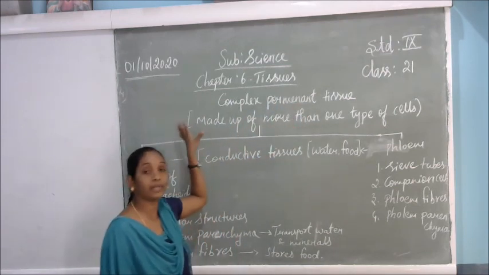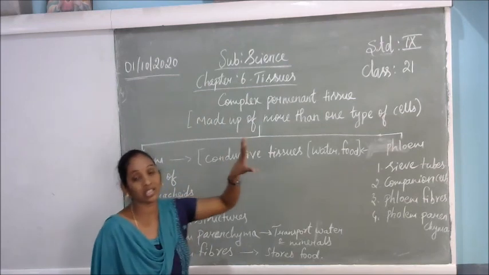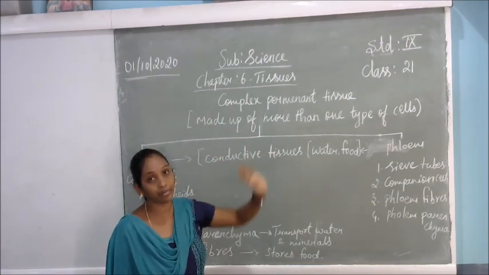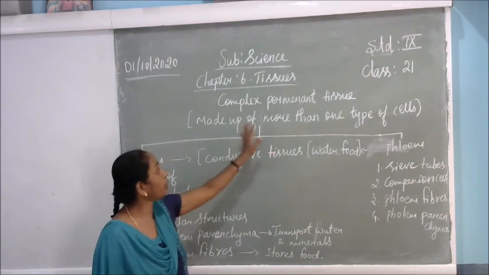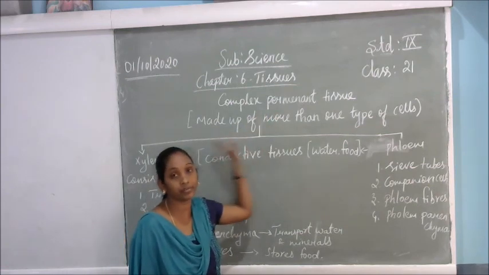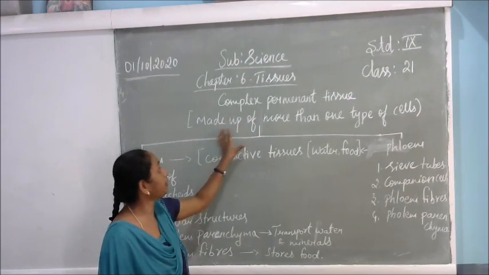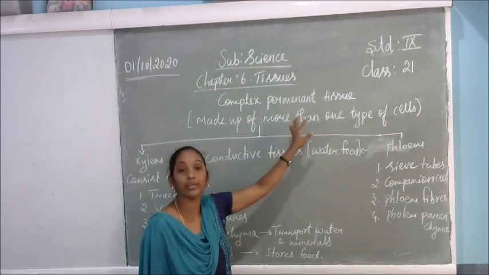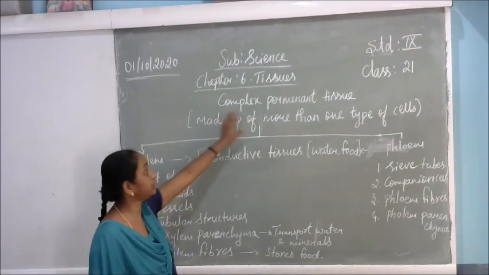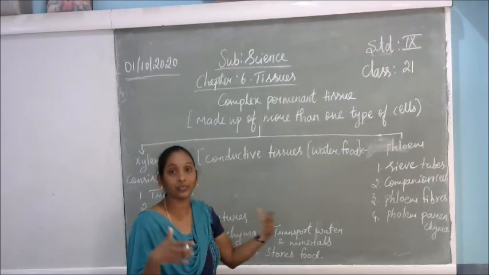The meristematic tissues are made up of one type of cell only. Here the complex permanent tissues are totally different from the meristematic tissues. They are made up of more than one type of cell. Complex means something different.